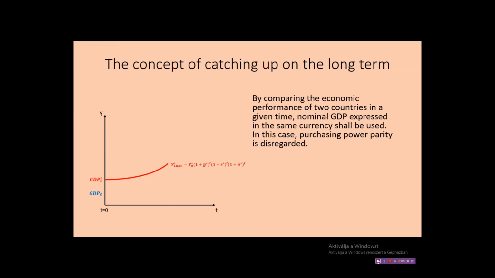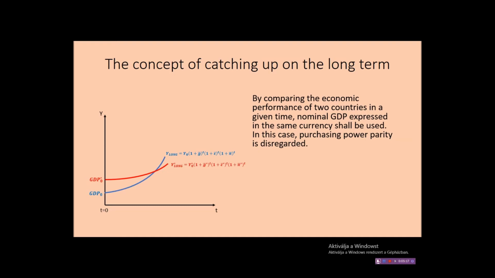Alright, let's examine the same with the other country. In the case of the country marked with blue, we presume that sooner or later it will catch up with the other country. Furthermore, it will also overtake it. The formula is basically the same, but in this case g, epsilon and p refer to the blue country. So these are the growth rate, the exchange rate and the inflation rate valid for the poorer country.